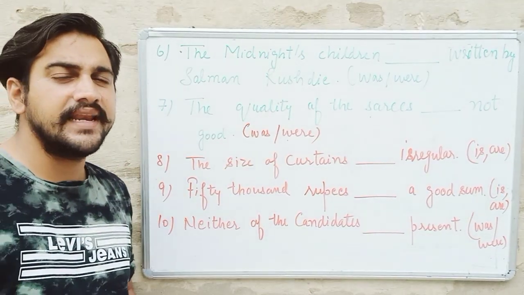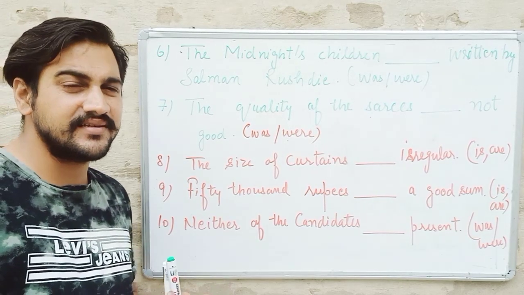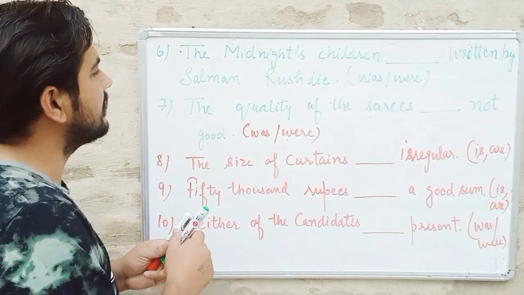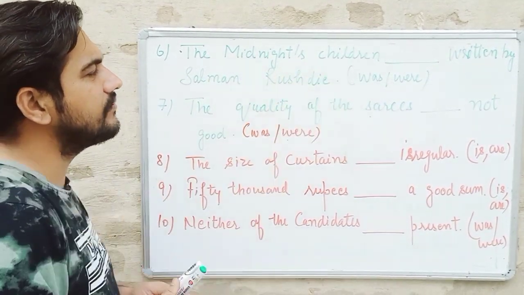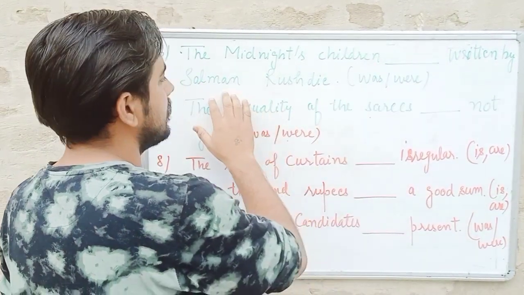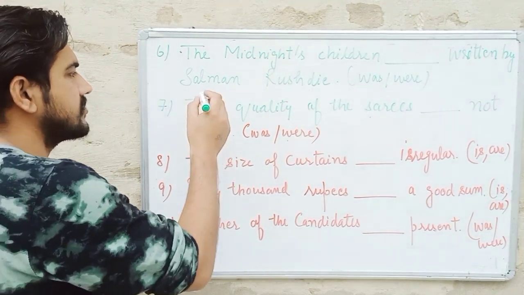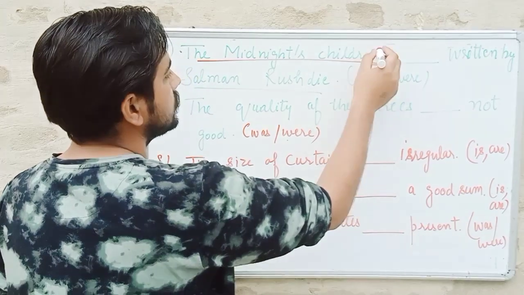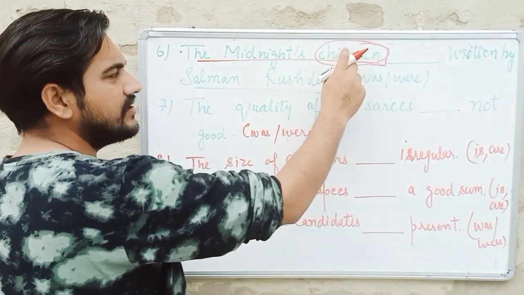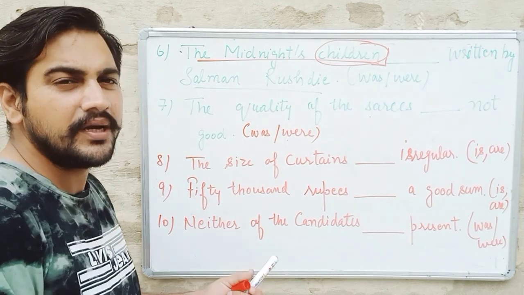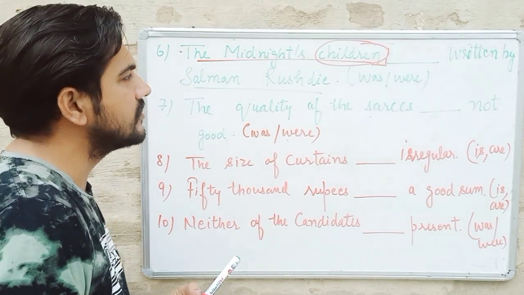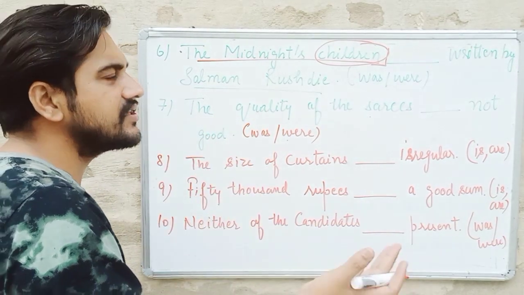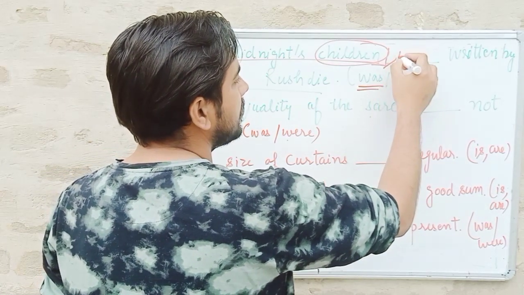Let us talk about the next 5 questions in that same exercise on subject-verb agreement. We'll be dealing with them the same way. Firstly, let's see the statement, "Midnight's Children dash written by Salman Rushdie". This is the name of the author, and this is the name of a book. Though the book's name ends with the word "children", it won't become plural because it is the name of a book. Book is singular. If the subject is carrying the name of a book, it will remain singular. So it is very clear that "was" is applicable here.